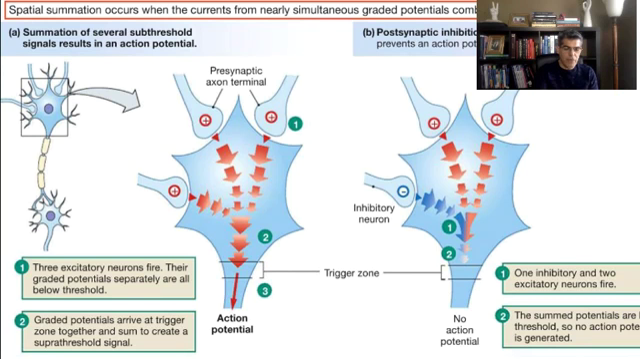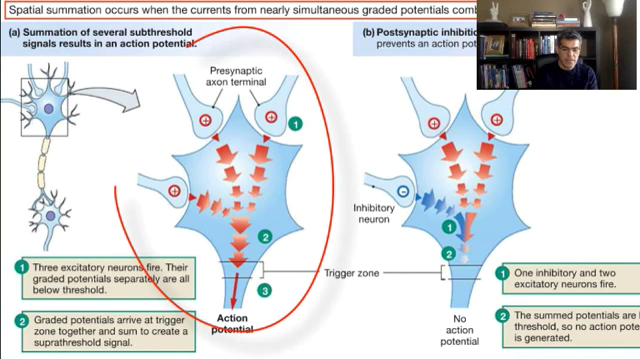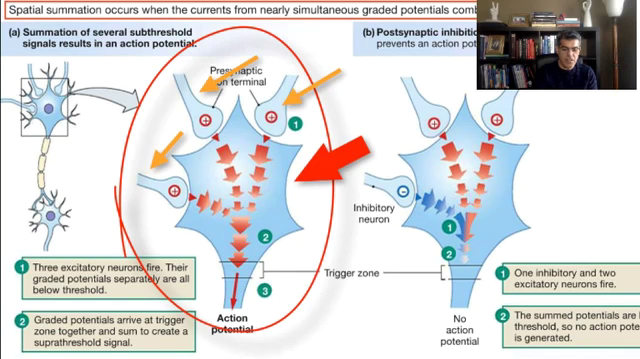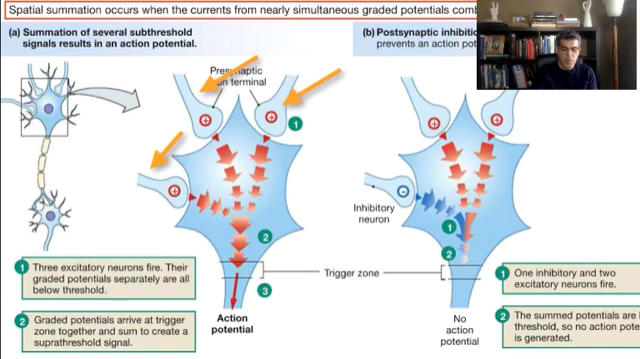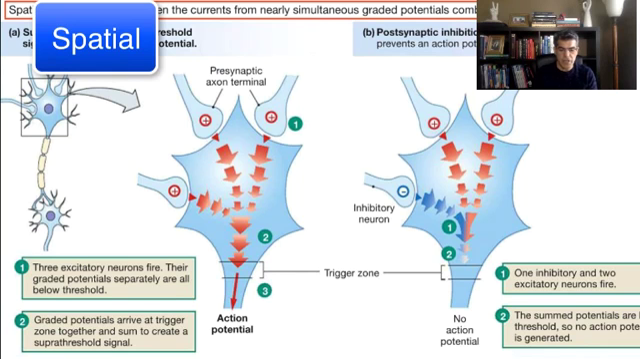In other words, you don't have one neuron attached to another neuron. The majority of the time, you have multiple neurons that affect one neuron. So in this picture, you can see three neurons are affecting this neuron. What's the final response of these three? Well, the answer is they're going to summate. This type of summation is called spatial summation.